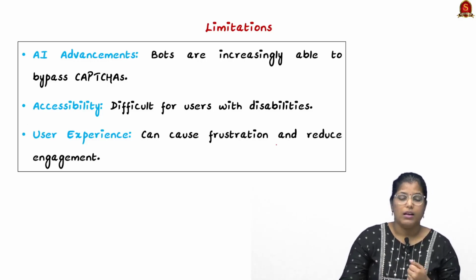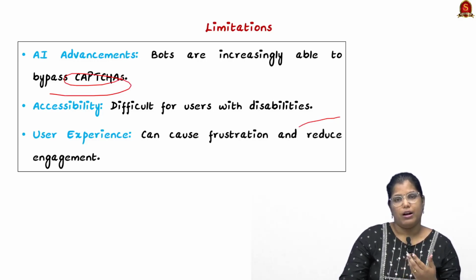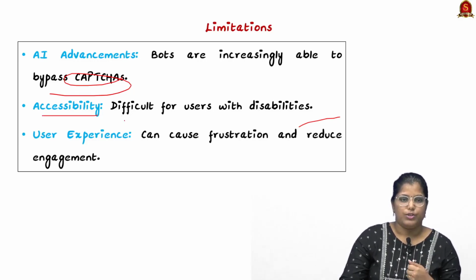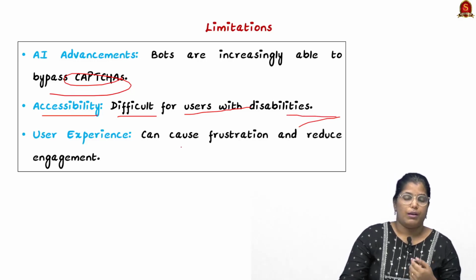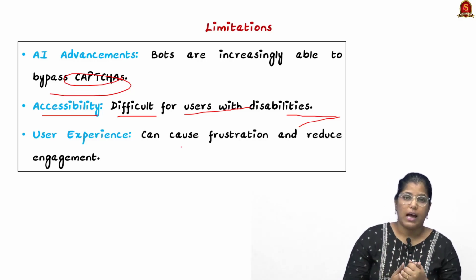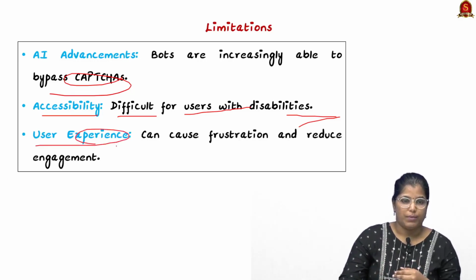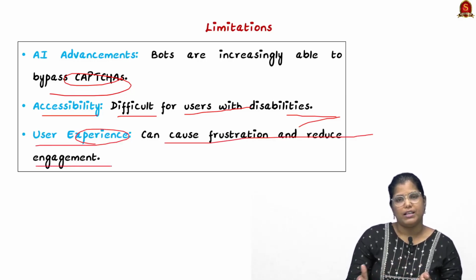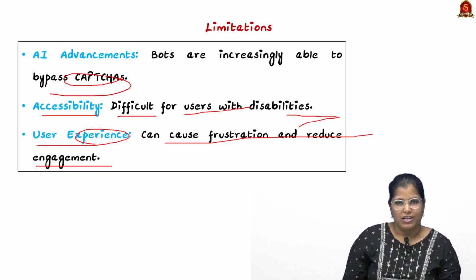Firstly, AI advancement. Now bots are increasingly able to bypass these captchas, so we have to equip captchas even more. Then there is the accessibility issue, difficulty for users with disabilities. Not everyone can use them: a person who can't see or a person who can't hear has issues accessing this captcha. And finally, user experience can cause frustration and reduce engagement. There are multiple declines, and a person who is in a hurry also faces frustration.